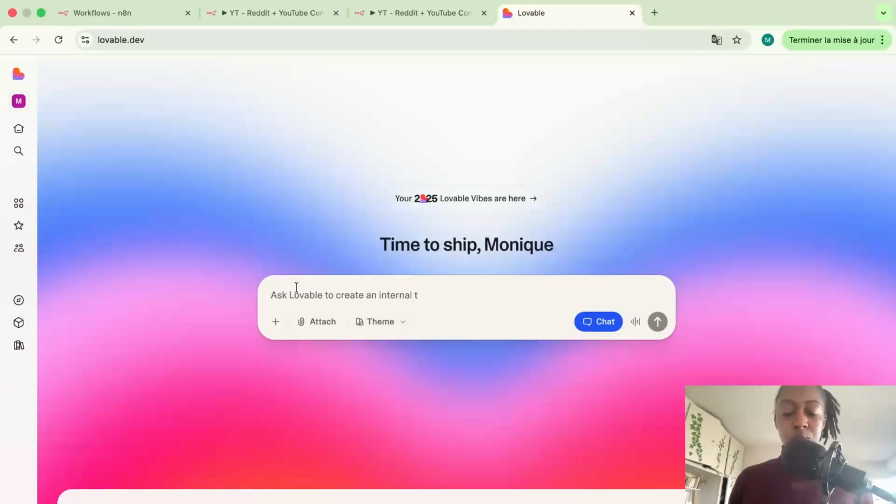To build our tool, there are several ways to go about it. You can just type in quick notes about what you want to do. The way I like to go about it for efficiency is to have a PRD. A PRD is a product requirement document. It's used in web development when building apps or websites, and it's basically instruction for Lovable's AI to make sure that we get exactly what we want. So let me show you what it looks like.